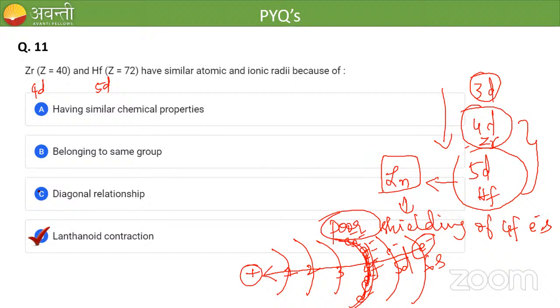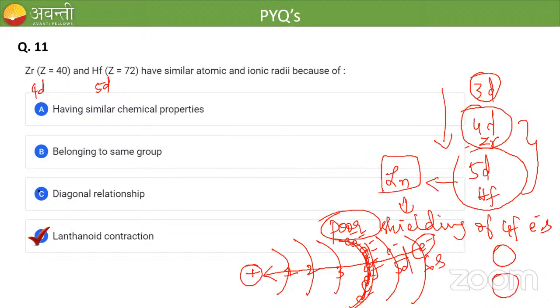If the last electron gets attracted towards the nucleus more effectively because of this poor shielding, what will happen to the size? The last electron is getting attracted, which means contraction in size will happen. So the size will be more or less similar for both 4d and 5d elements.